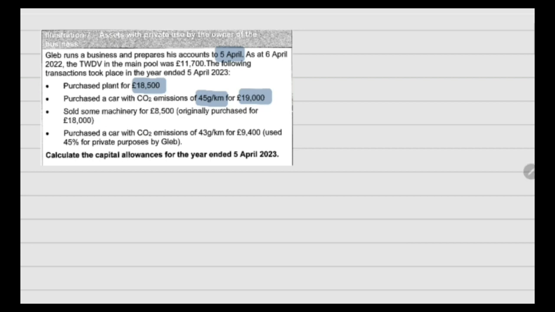Sold some machinery for 8,500. Originally it had a cost of 18,000. So disposal proceeds would be deducted from the main pool, and this has a value of 8,500. Purchase a car with a CO2 emission of 43 grams per kilometer for 9,400. But this car is used 45% for private purpose by Gleb. So it is the owner who is using it for the private purpose.